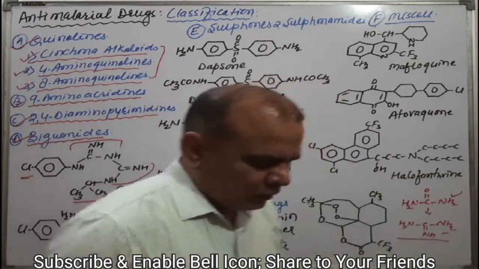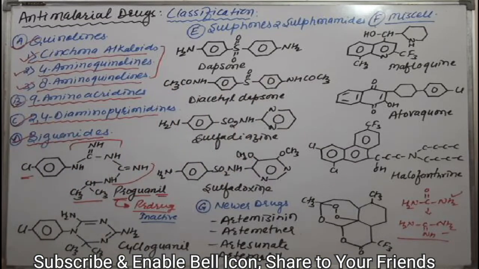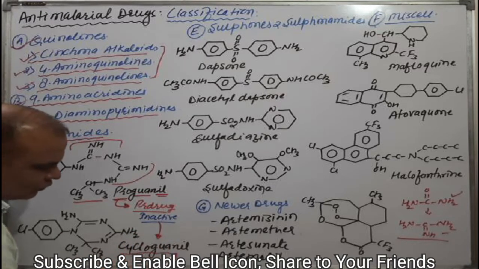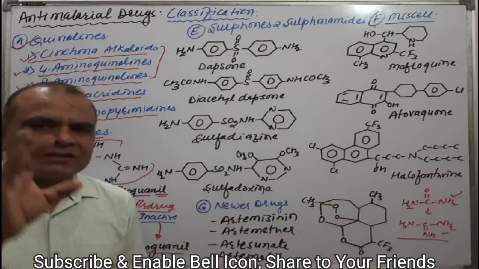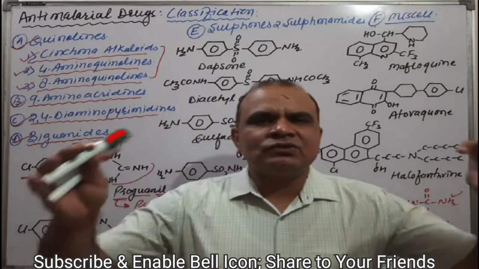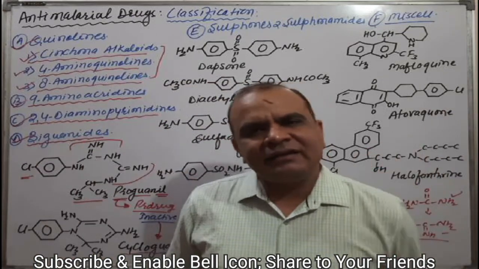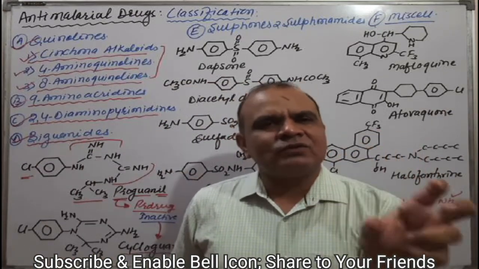Basically proguanyl is the prodrug. Then what will be the conversion of that? That is a conversion to cycloguanyl. That is the active form of proguanyl. Means proguanyl and cycloguanyl are both used as an anti-malarial, and proguanyl is the prodrug and cycloguanyl is the active form of proguanyl.